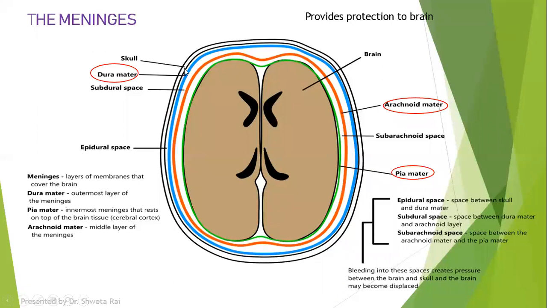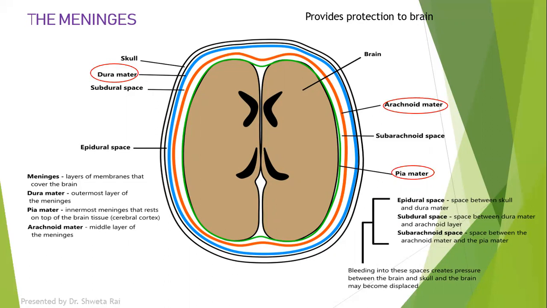The space between the skull and the dura mater is called the epidural space. The space between the dura mater and the arachnoid mater, that means this space between the blue and the orange line, is called the subdural space. And the space between the arachnoid mater and pia mater, that is the space between the orange line and the green line, is called the subarachnoid space. All these spaces are filled with a fluid which is called cerebrospinal fluid.